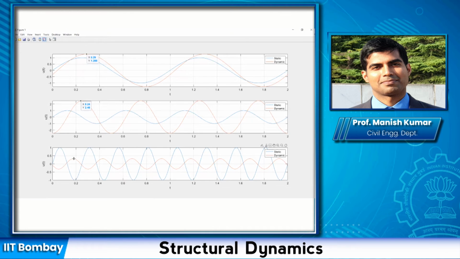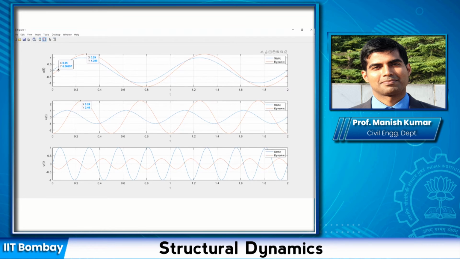Okay, so this is the exact variation. What do we see? First one, my force or the static displacement starts at 0, the blue line, and my dynamic displacement actually follows this one through a time lag of this much, and that time lag I can get here as 0.068, or let us say 0.07 second.